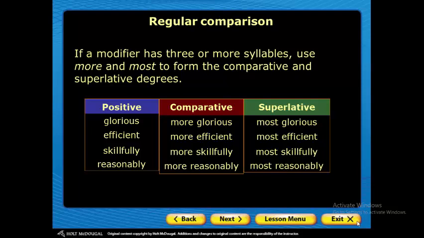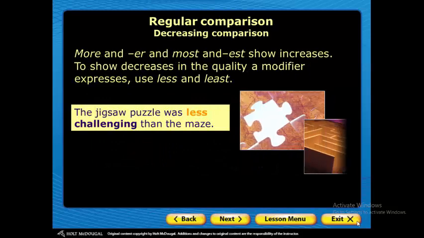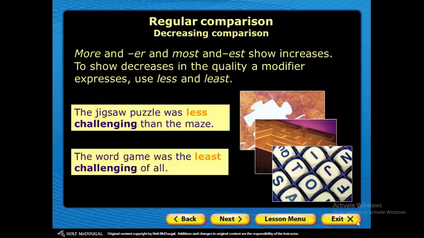If they consist of more than one syllable, we have to use more and most. We can also say less and the least. The jigsaw puzzle was less challenging than the maze. The word game was the least challenging of all.